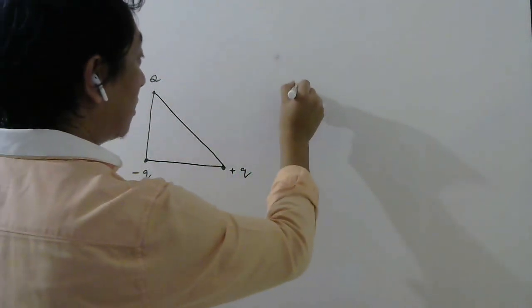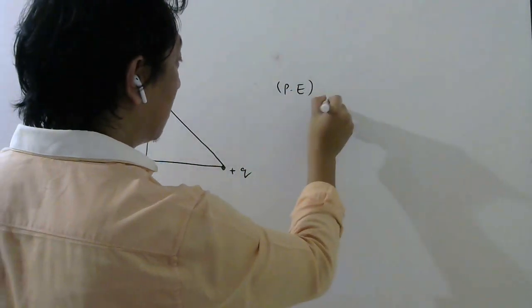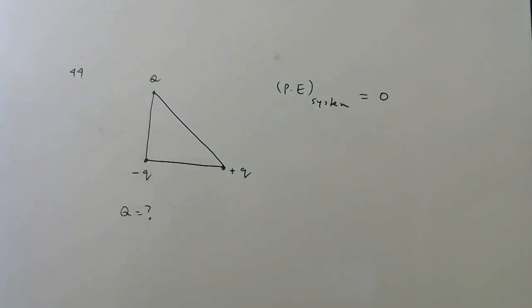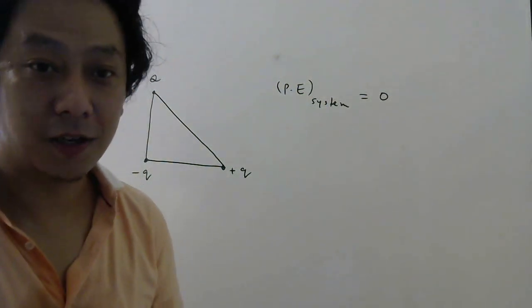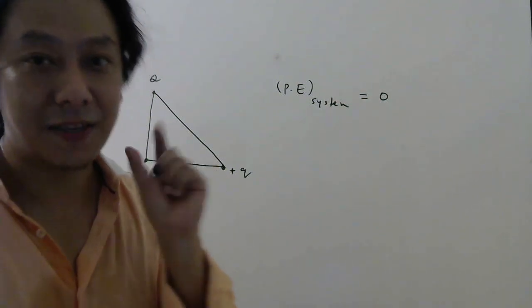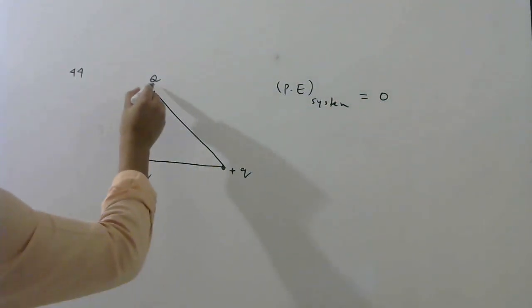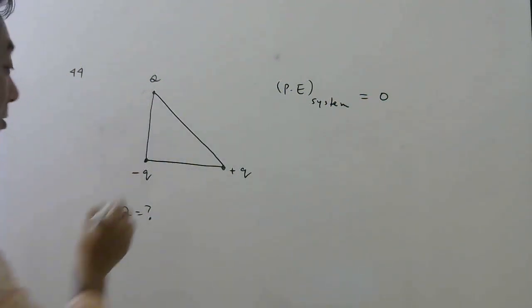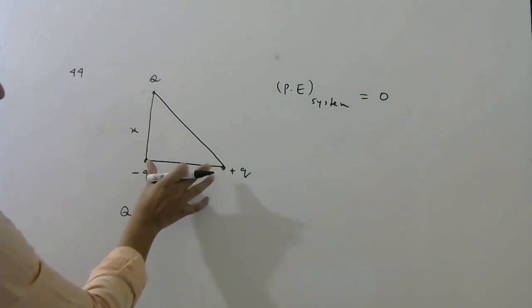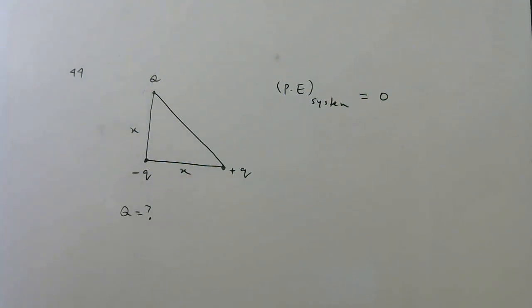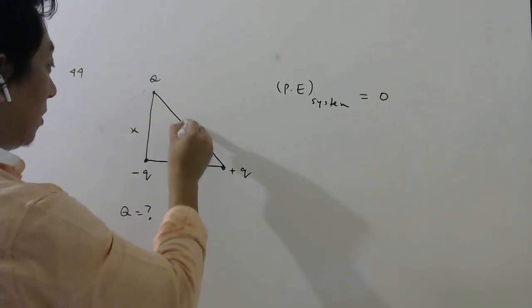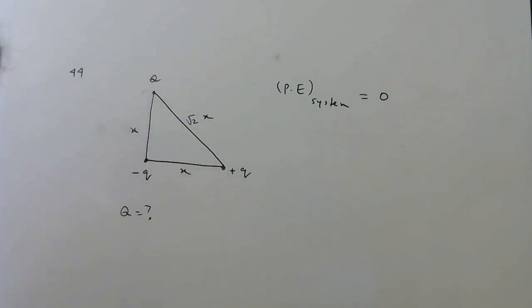They want the potential energy of the system to be 0. Now, how to find the potential energy of a system of charges? I told you, find how many pairs there are. You can see 3 pairs, one pair, and one pair, right students? Let us say this distance is x, then this distance also will be x because of the isosceles triangle, and this will be root 2x from Pythagoras theorem.